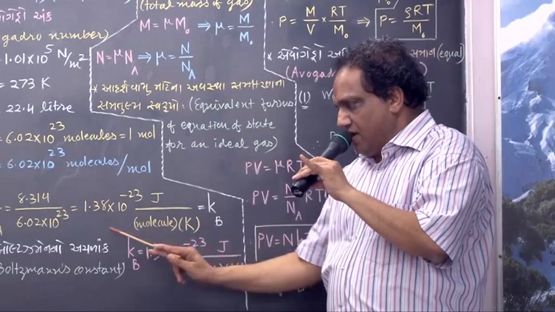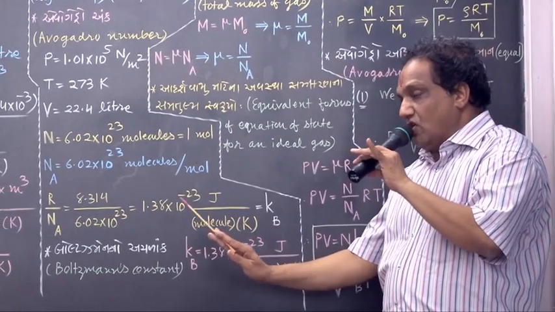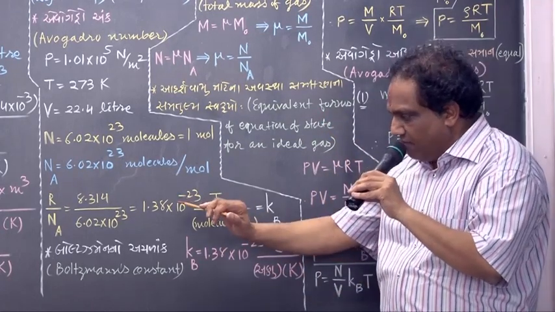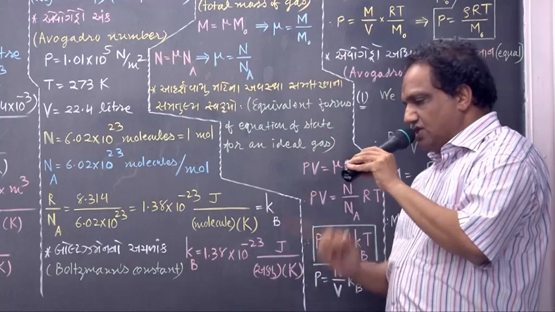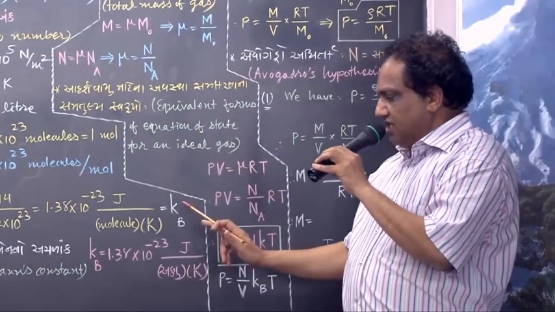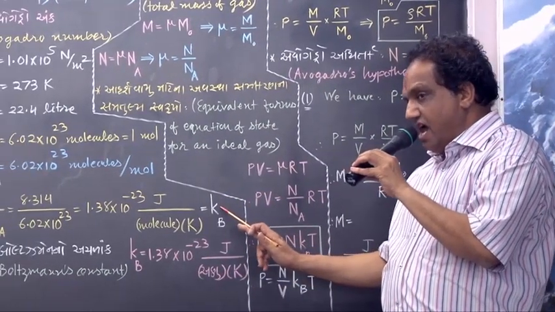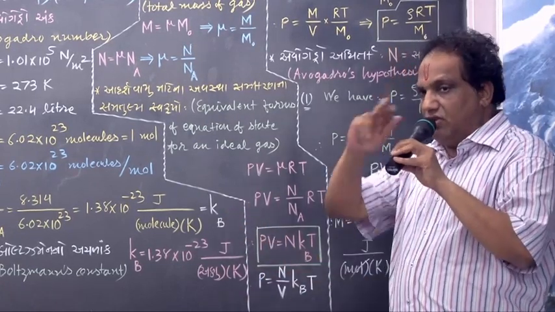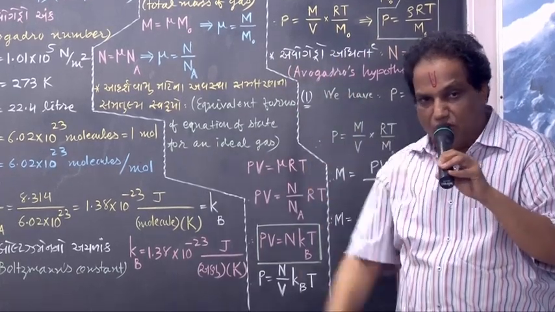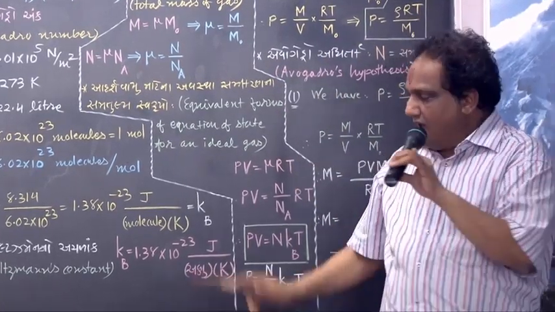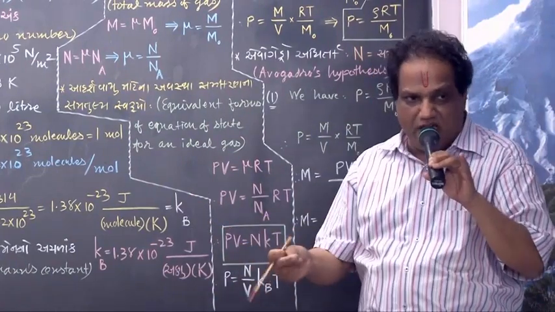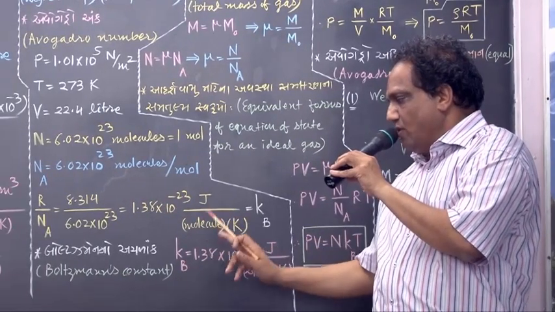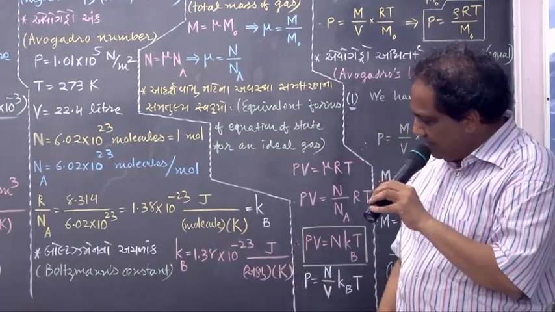And this figure is called a physical constant. In the memory of the scientist Mr. Boltzmann, we have given the name Boltzmann's constant to this constant. Say, Boltzmann's constant. The symbol is Kb: B for Boltzmann, K for constant. I have given you the chart, which lists all physical constants required in your syllabus, and one of them is Boltzmann's constant, which is 1.38 into 10⁻23 joule upon molecule into Kelvin.